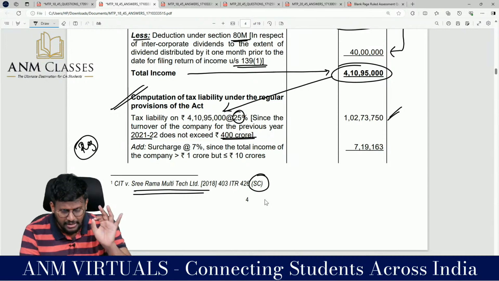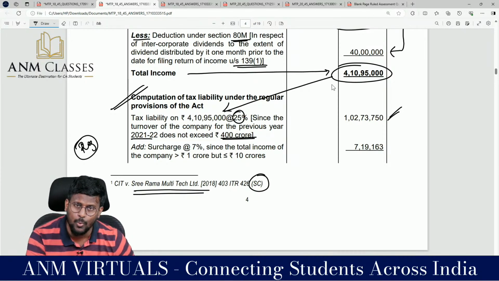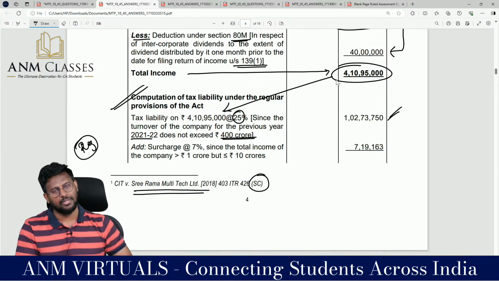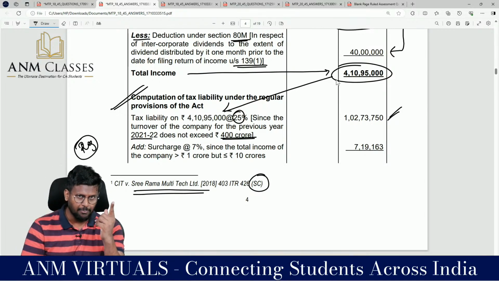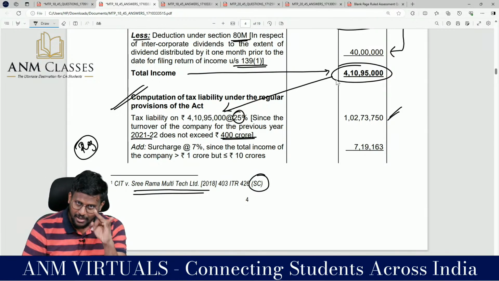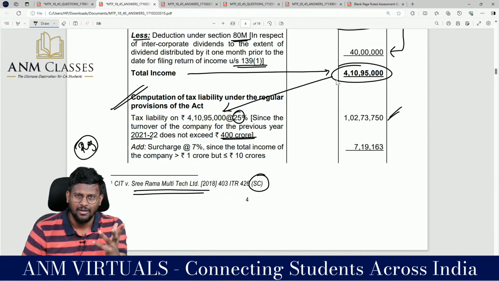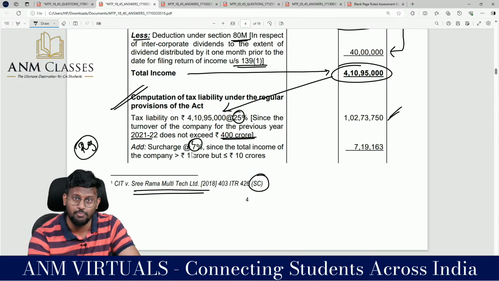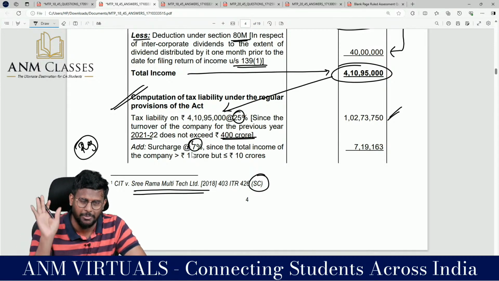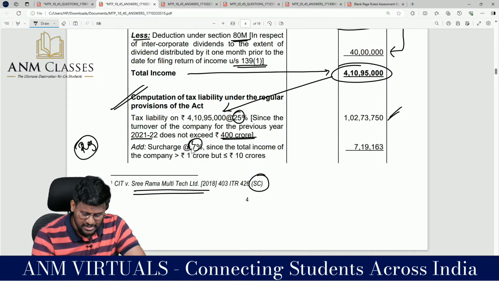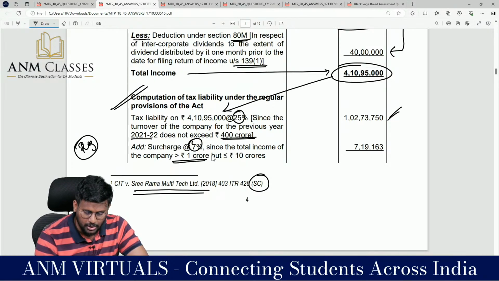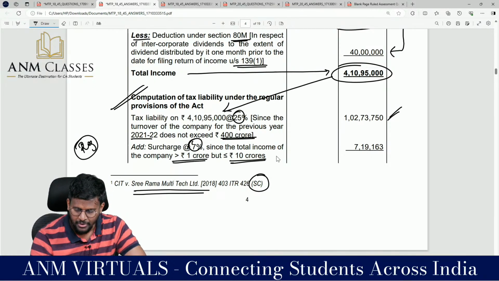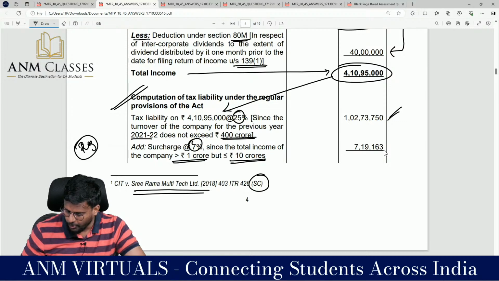Is the company's total income more than 1 crore? Yes, surcharge will be applicable. For a company, surcharge is at the rate of 7%. For a partnership firm, it is 12% surcharge. So surcharge at 7%, since the total income of the company is more than 1 crore but up to 10 crore. So on this amount you have to put 7%.